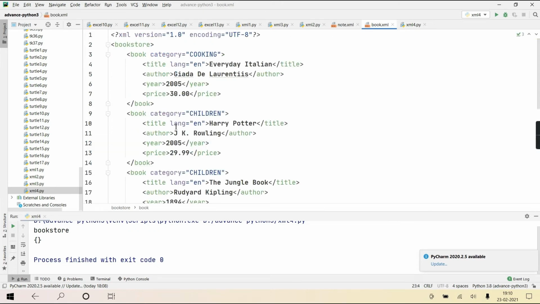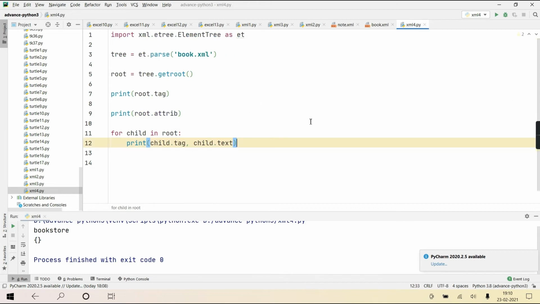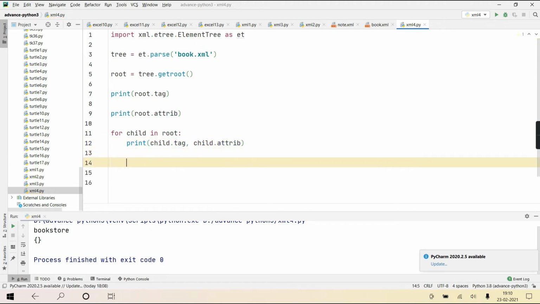I guess it is having an attribute. See, category equal to children. So text content is not there, so we won't print text content. We'll print the tag and we'll print attrib of it. Okay. Now the tag is obviously going to be the same. You can run this, XML4.